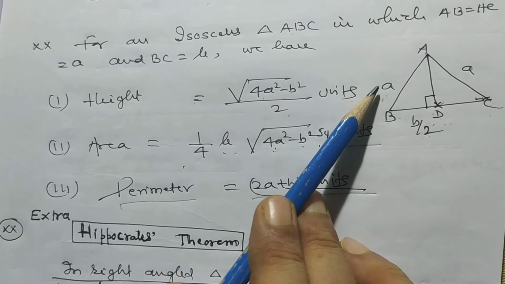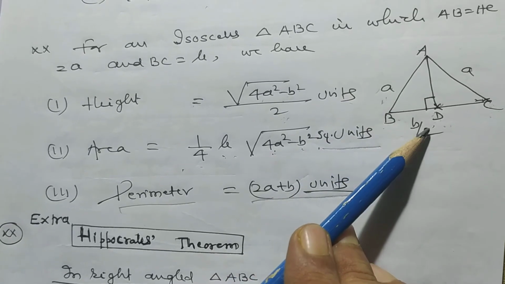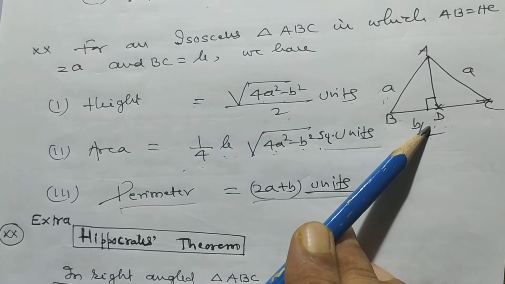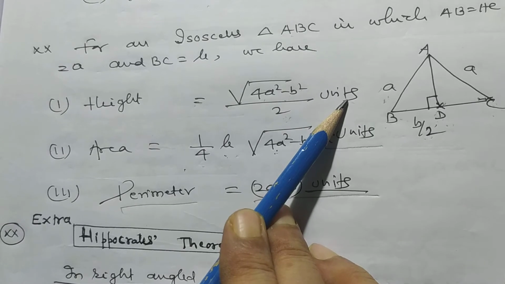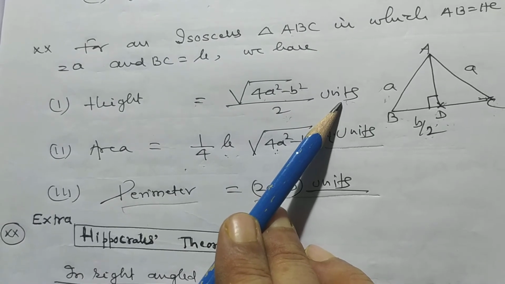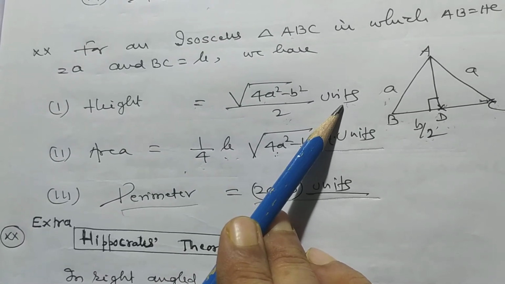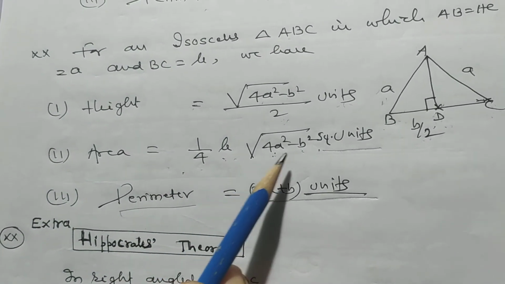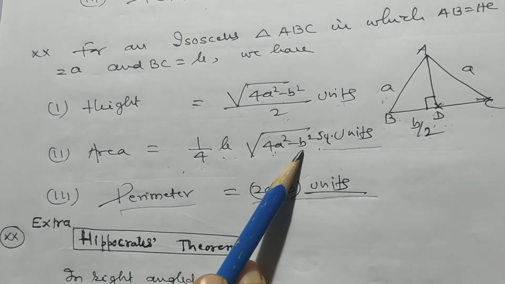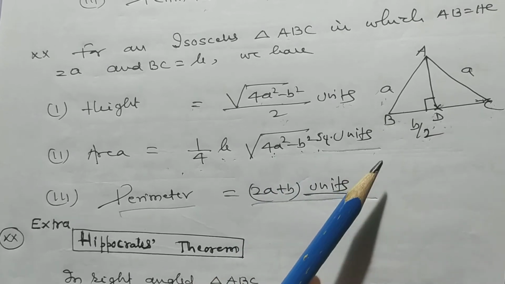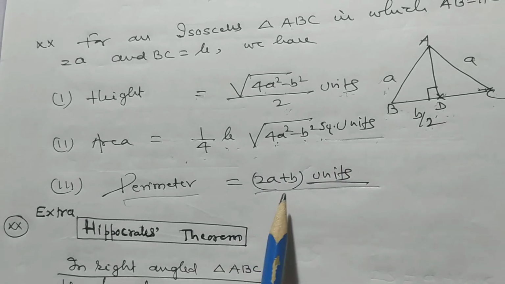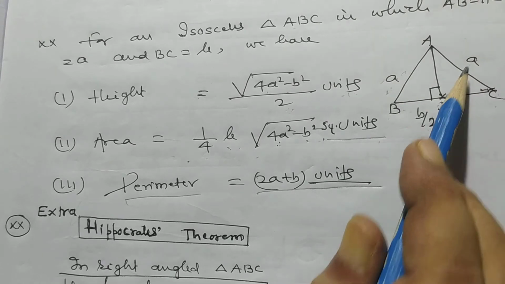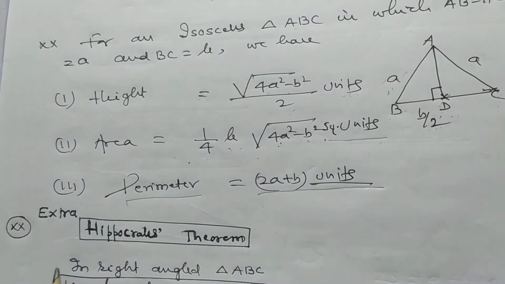AD is equal to root over a square minus b by 2 whole square. My dear student, you must know this result because it is very, very important for multiple types of questions. Area is equal to 1 by 4 into b square root of 4a square minus b square units. Perimeter is equal to twice a plus b units.